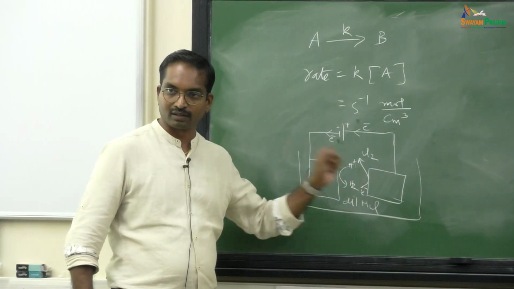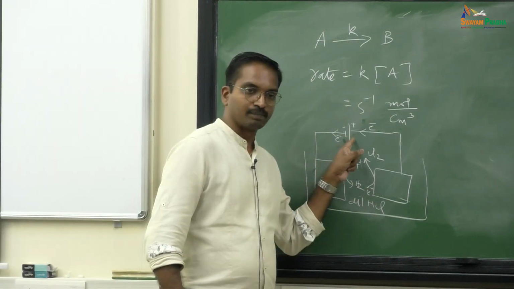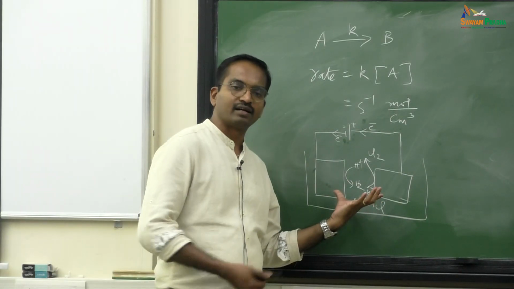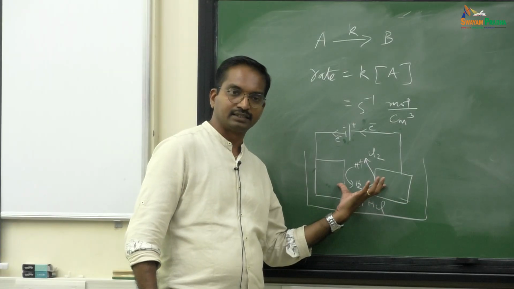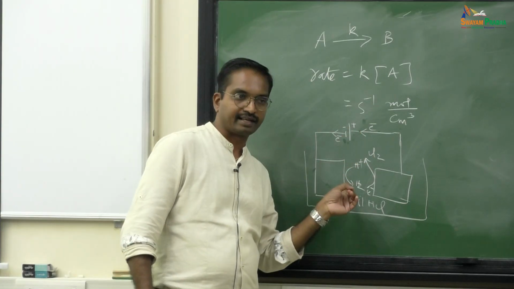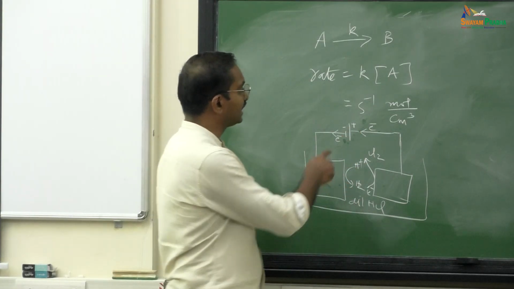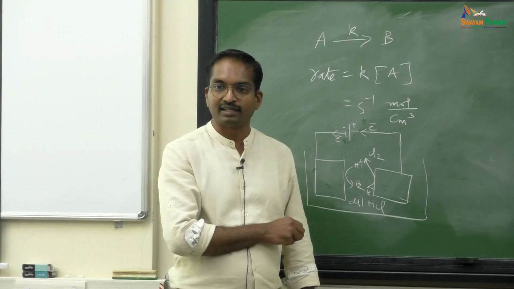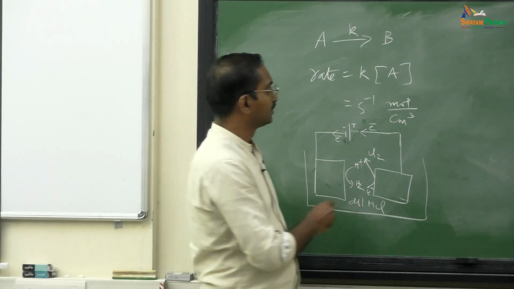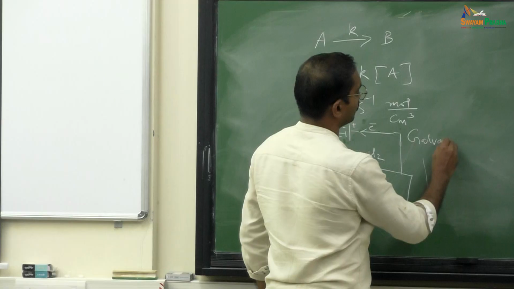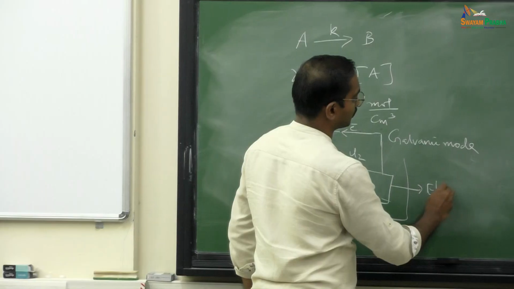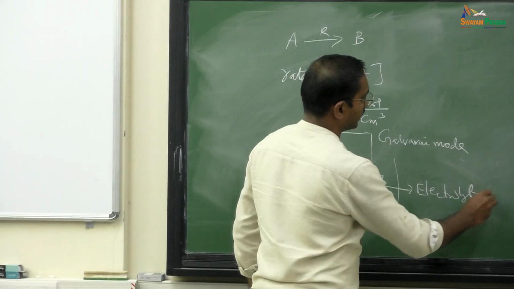So we are doing electrical work. If you look carefully, this particular battery is giving energy, and this is also a battery kind of, or you can call it an electrolyzer. This particular system is consuming that energy. So energy taken from here, invested here. If something gives energy, we say that particular device is working in galvanic mode. It is called a galvanic cell. Galvanic mode means it is giving energy. This particular cell is working in electrolytic mode. That means it takes energy.